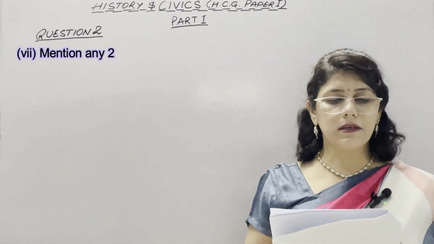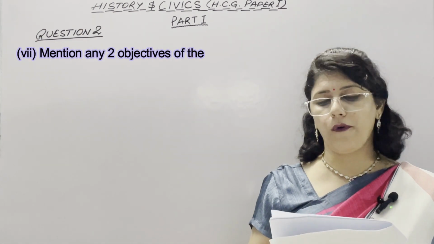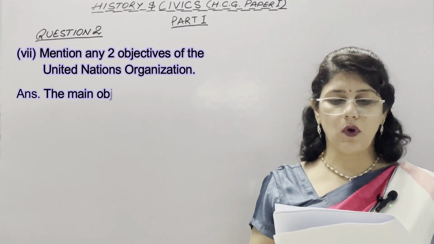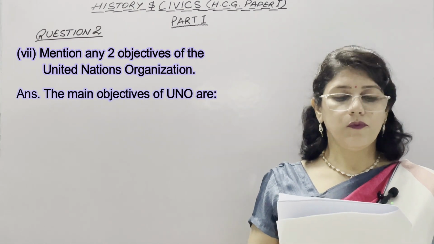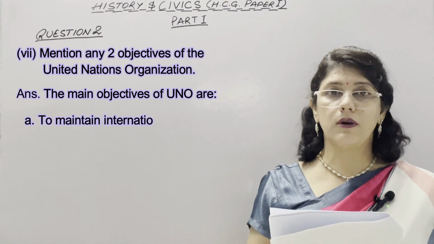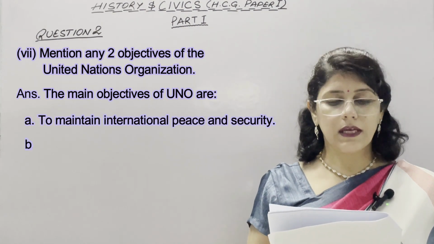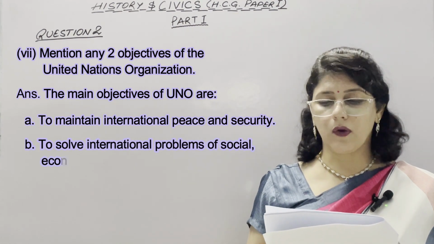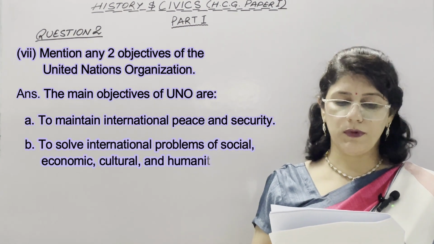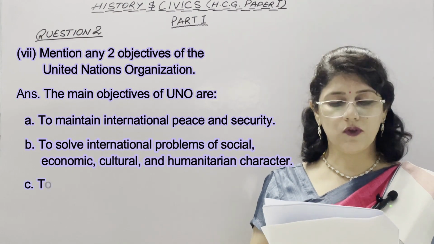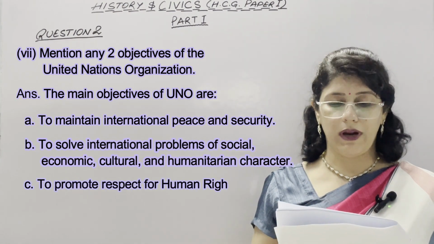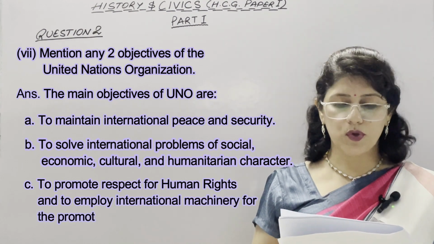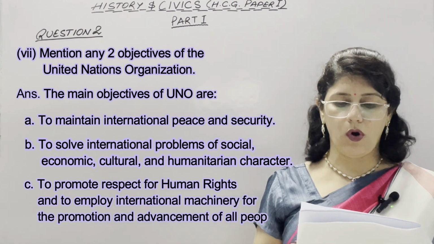Seventh question is mention any two objectives of the United Nations Organization. The main objectives of UNO are: first is to maintain international peace and security. Second is to solve international problems of social, economic, cultural and humanitarian character. Third is to promote respect for human rights and to employ international machinery for the promotion and advancement of all people.